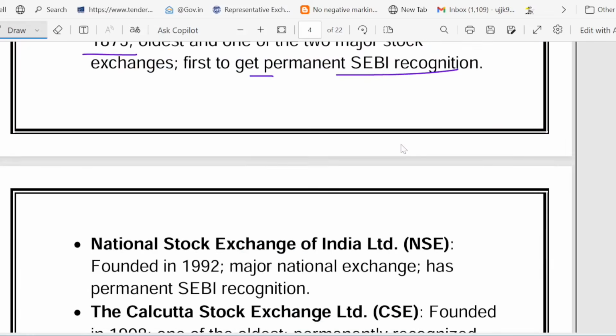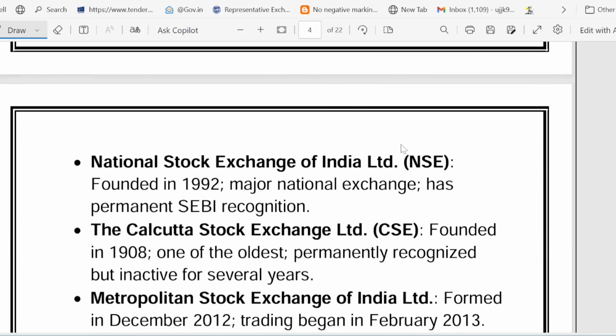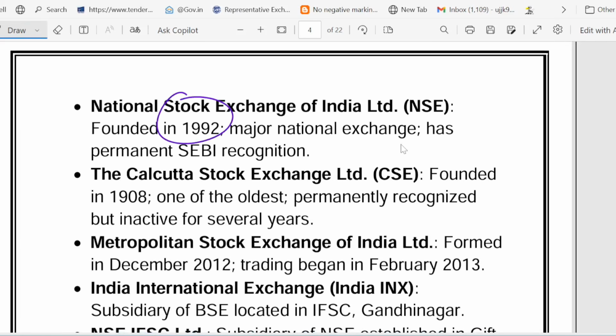Then comes the NSE, the National Stock Exchange. It was established in the year 1992, and this is a tech-savvy rival. Remember, NSE was the first to introduce electronic trading. Earlier, they used to shout on the floor; now, no more shouting on the floor. Electronic trading happened through NSE.